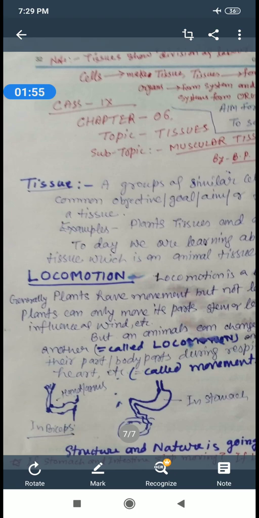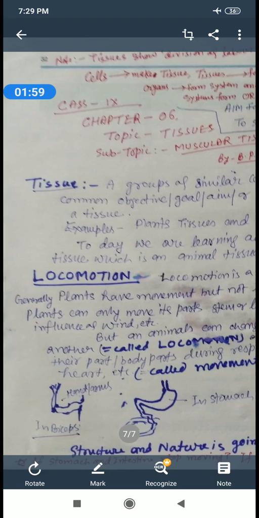If the cells of parenchyma tissue have chlorophyll, then it is called chlorenchyma, and having air inside the cell to perform a particular function is called aerenchyma, A-I-R-E-N, aerenchyma.